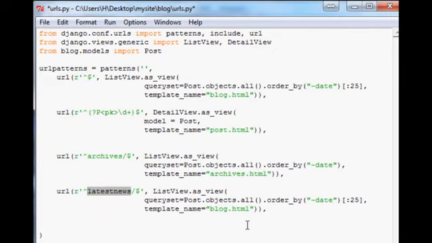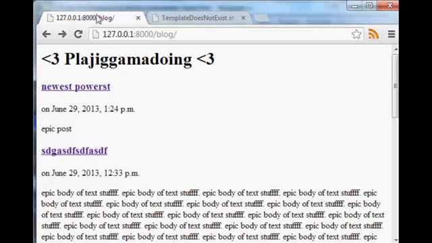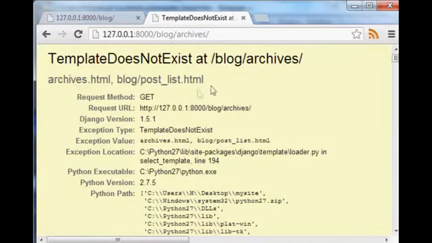So we'll come down here, latest news, and we'll also change the template to latest news.html. And for latest news, we're going to order by reverse chronological date, and then we'll just do the last 5 news entries on Plagigamadooing or Plagiggers or whatever the news is about. With that, obviously we need to make archives and latest news.html. So we'll save urls.py and close out of that. Now if we try to access archives, it doesn't exist, right? Because we don't have that template for archives.